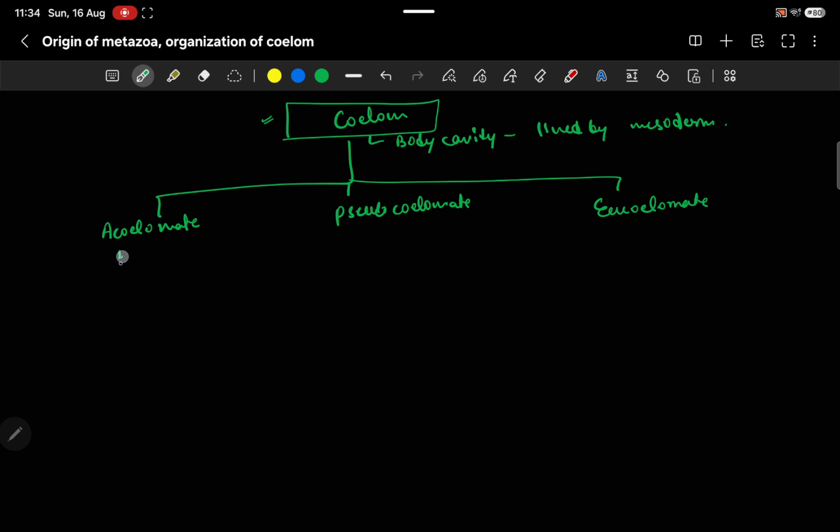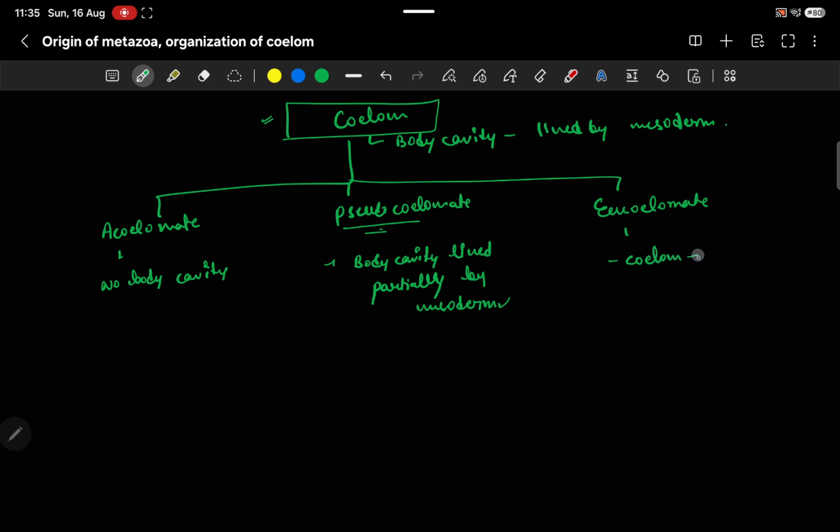Acoelomates have no body cavity at all. Pseudocoelomates have a body cavity lined partially by mesoderm, so not completely lined by mesoderm, while in eucoelomates the coelom is completely lined by mesoderm.